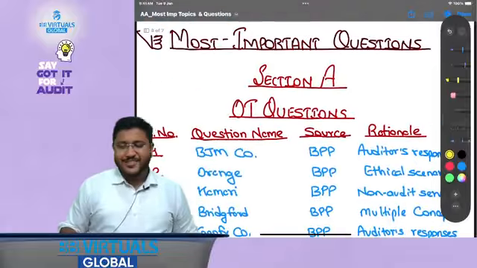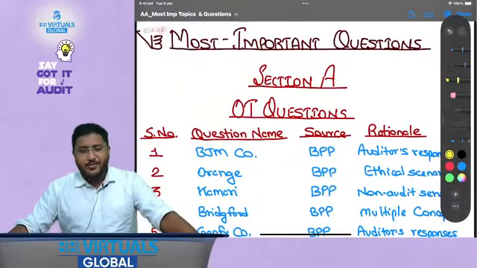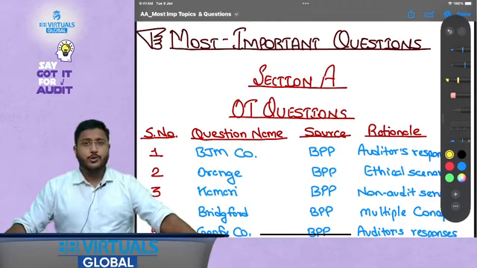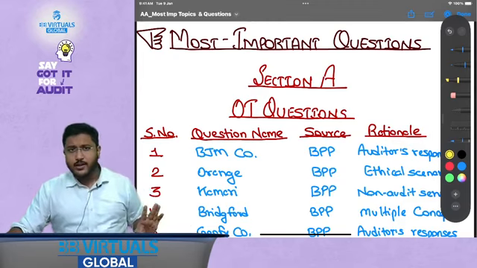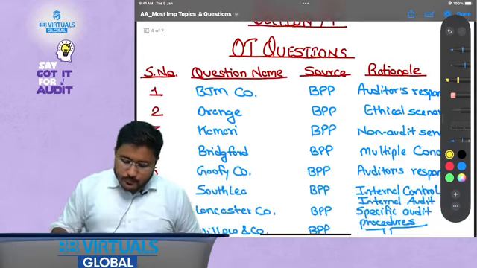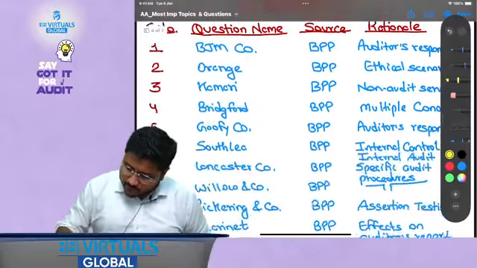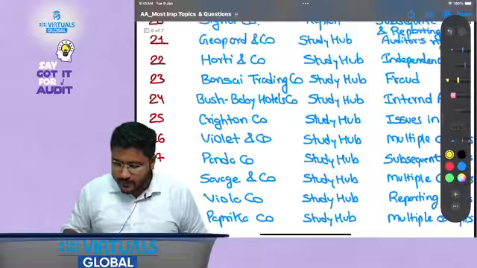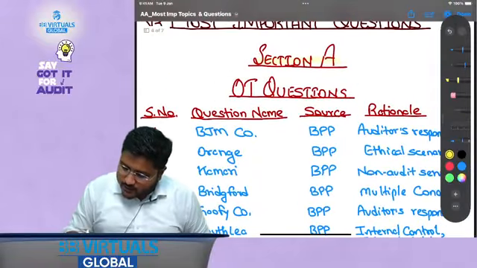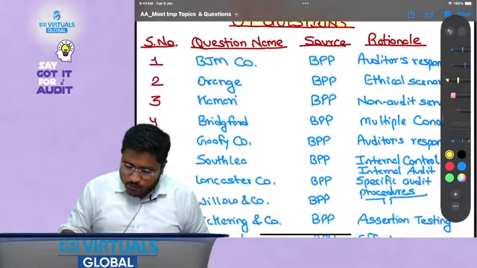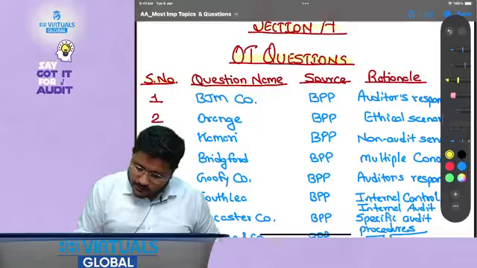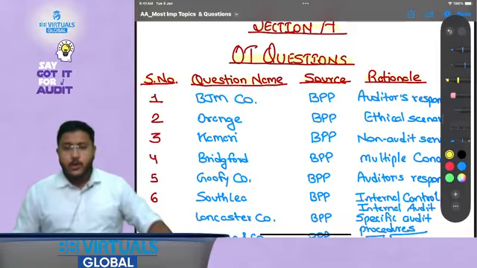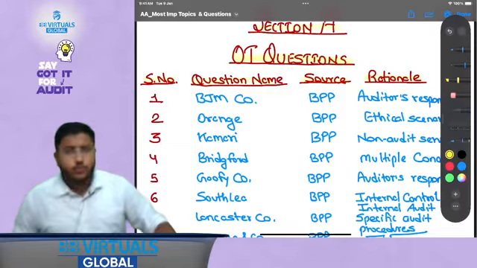Now let's come to the favorite part of the video, where we go for the discussion of the most important questions, and the sources are going to be BPP, Kaplan as well as the ACCA study hub. For section A and for section B I have created separate lists. When I talk about section A, that is objective type questions, the framework that I have given is serial number, question name, source, rationale.